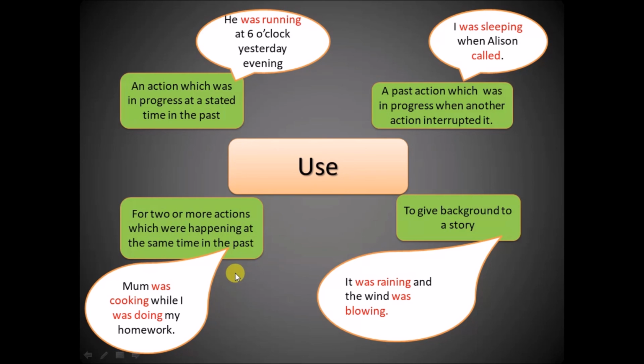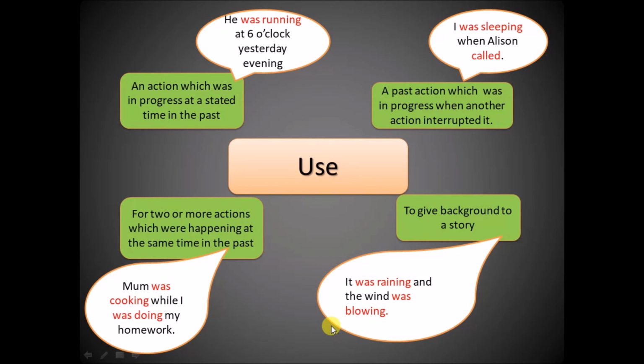Okay, we use past continuous to tell two or more actions which were happening at the same time in the past. Like here, for example, Mom was cooking while I was doing my homework. Okay, two actions, was cooking and was doing.